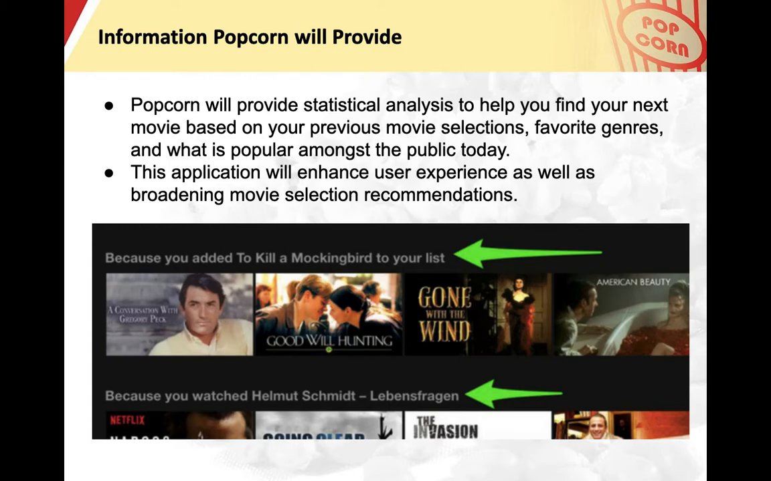By creating this application, we are enhancing user experience as well as broadening the movie selection recommendations. Popcorn provides a service that companies like Netflix and Hulu don't provide because Popcorn is able to search through a database full of movies. When using Popcorn, users will no longer need to subscribe and pay for multiple platforms because Popcorn will have it all. Popcorn will be an application that is able to find, manage, and check the ratings of your favorite movies, as well as be able to find the user new movies tailored to their liking.